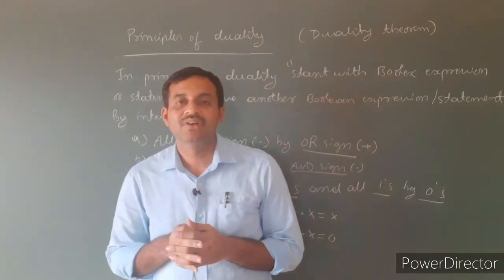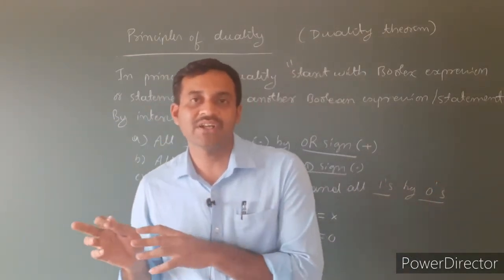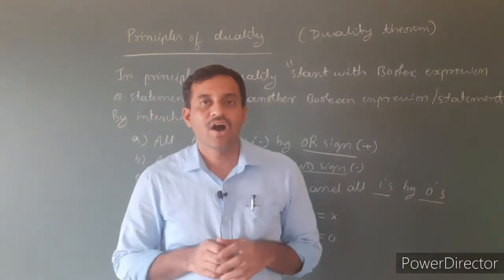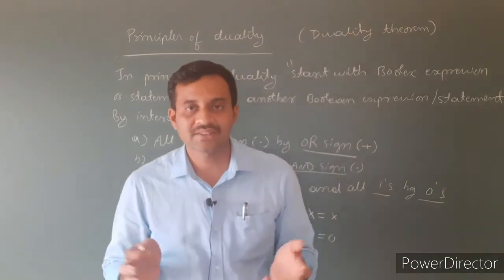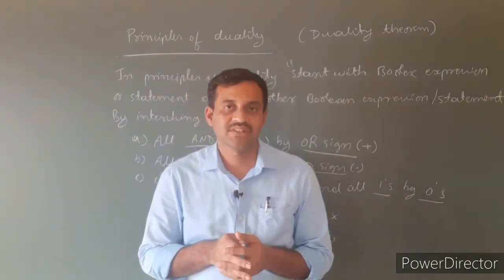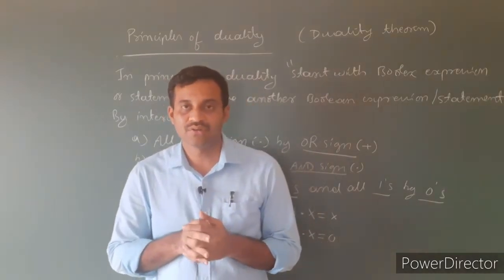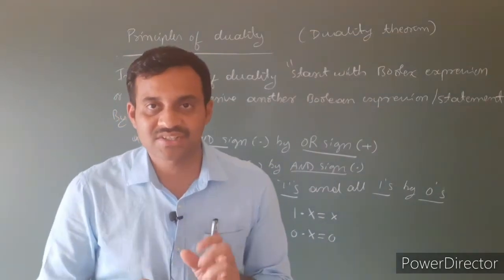To evaluate a truth table, we use the precedence rule. In the precedence rule, first the NOT operator is evaluated, secondly the AND operator is evaluated, finally the OR operator is evaluated. If the expression has parentheses, then the inside of the parentheses is evaluated first. That is the precedence rule. Let us discuss what proof by perfect induction is.